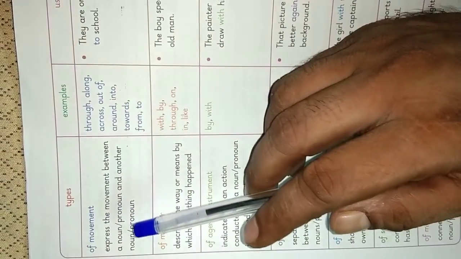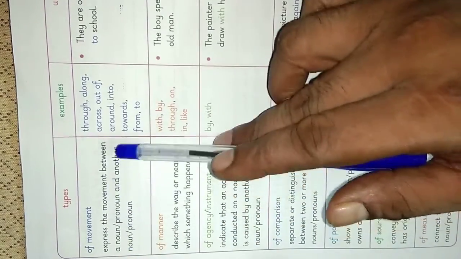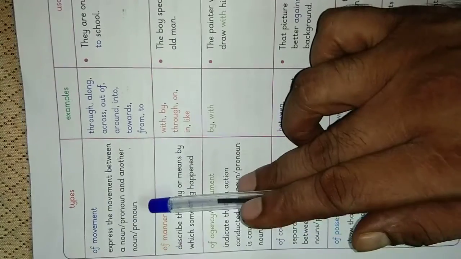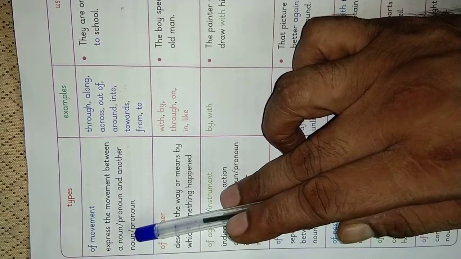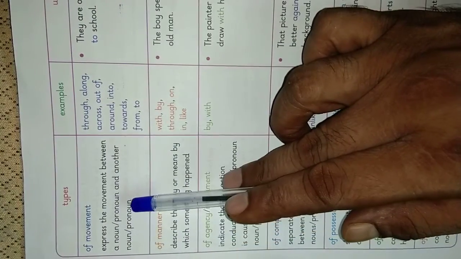The third type of preposition is the preposition of movement. Prepositions of movement express the movement between a noun or pronoun and another noun or pronoun.